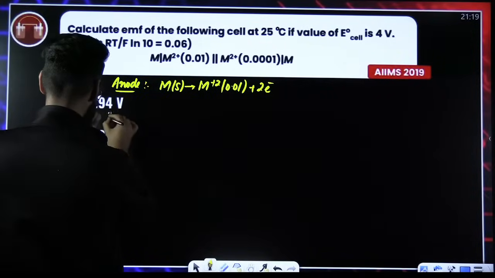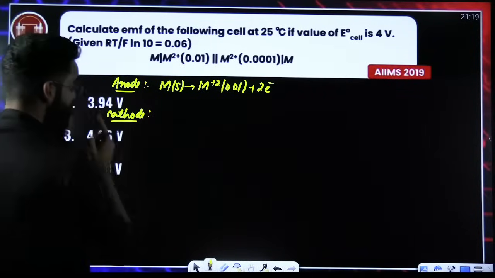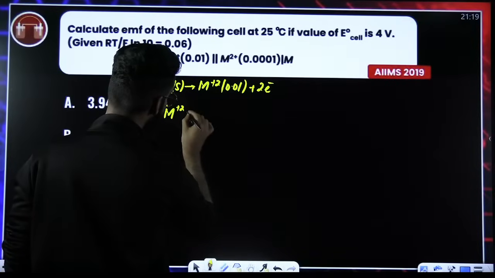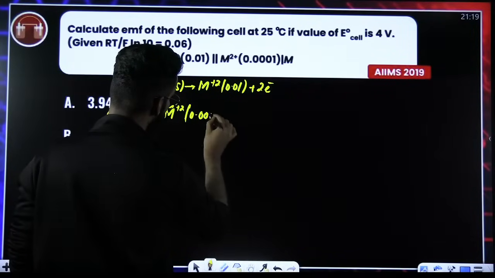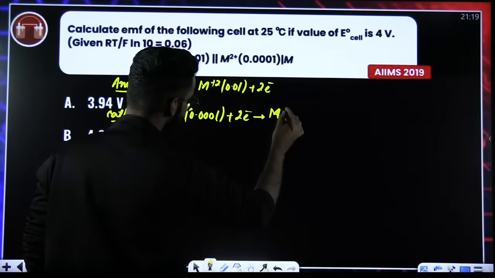Now, similarly, if I ask you what is going to be the reaction at cathode, I would say at cathode, reduction takes place. M2+ gives M. So the reaction has to be M2+, whose concentration is 0.001, gaining 2 electrons and getting converted into M solid.